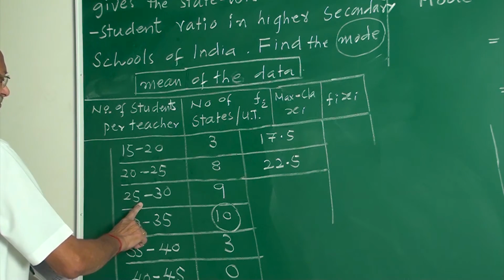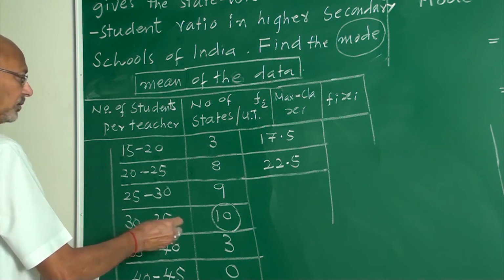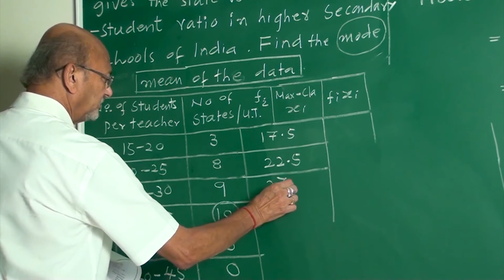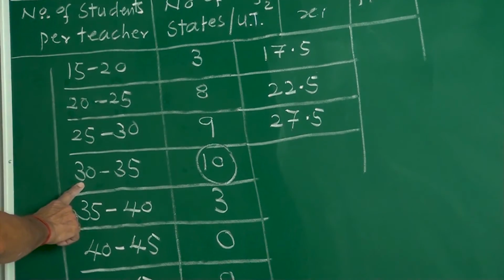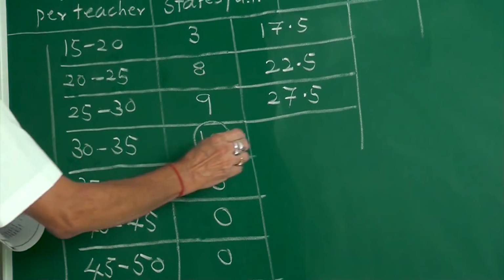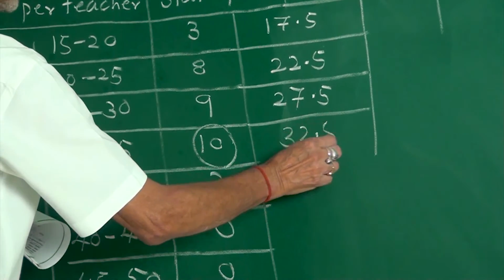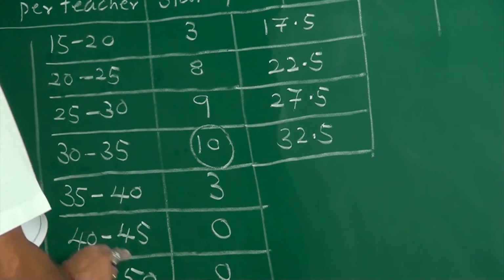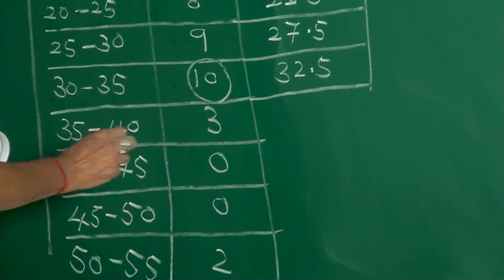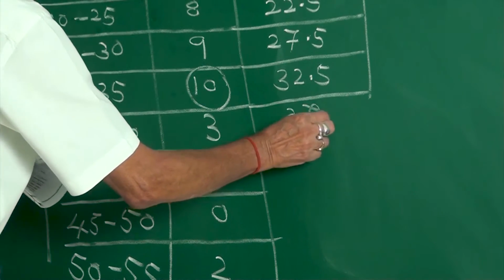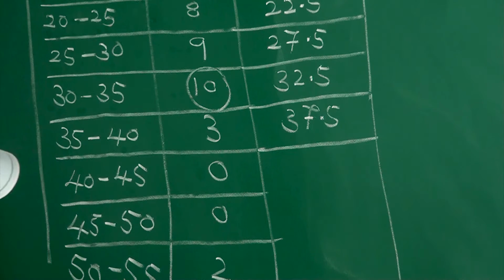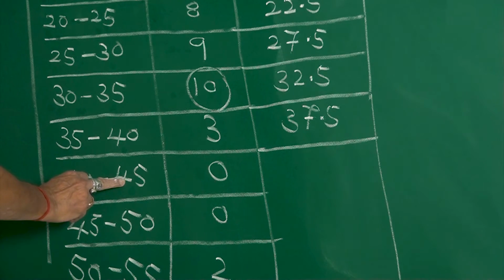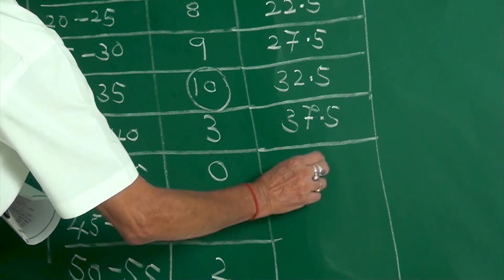This is 55. 55 upon 2 means it is 27.5. 65 divided by 2 means it is 32.5. 75 divided by 2 means it is 37.5. 85 divided by 2 means it is 42.5.